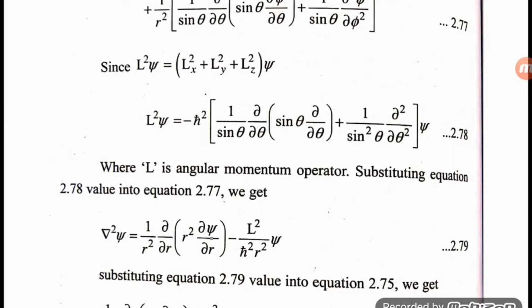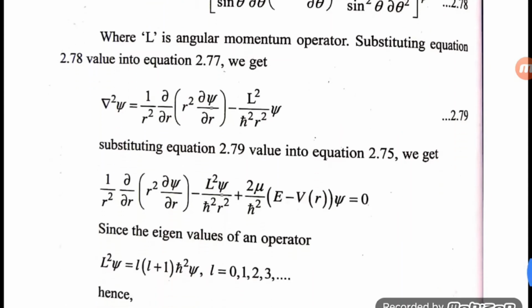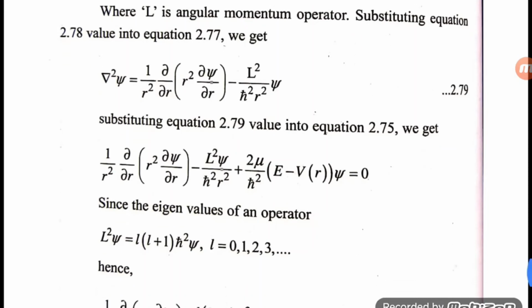Substituting 2.79 value into 2.75, we get 1 by r² ∂/∂r of (r² ∂ψ/∂r) minus L²ψ/(ħ² r²) plus 2μ/ħ² (E minus V(r)) ψ equals 0. Since the eigenvalues of the operator are L²ψ equals l(l+1)ħ²ψ, where l equals 0, 1, 2, 3.